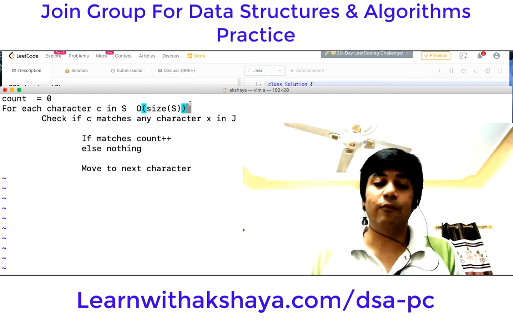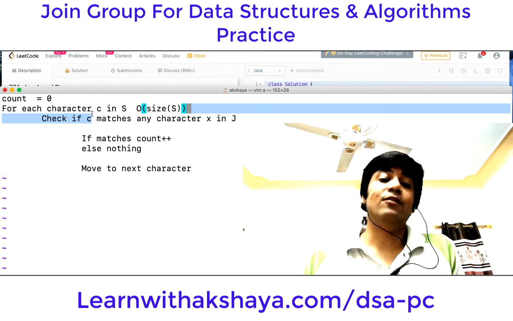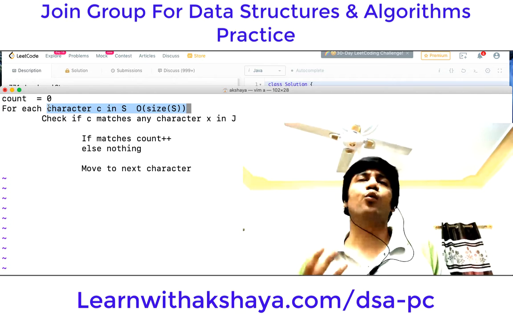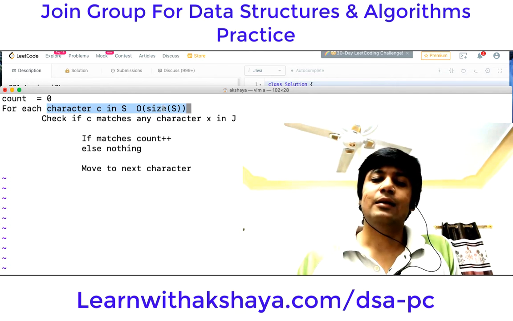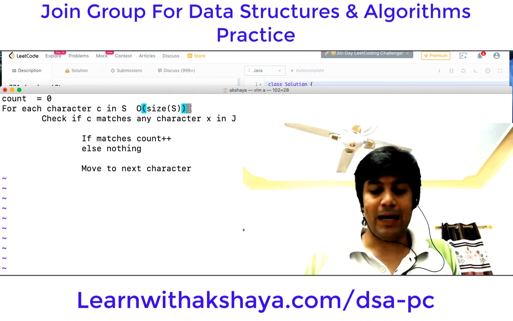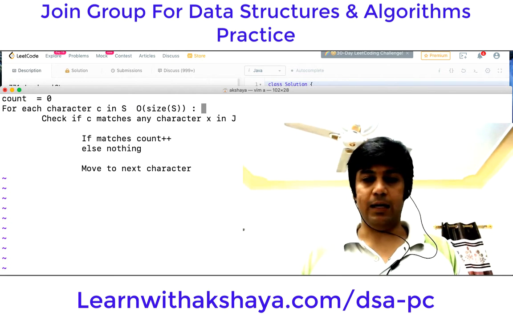And one second, can we improve upon this in any way? No, we will have to consider each of the characters in S, so we cannot improve upon this, and let that be, let's say, n.